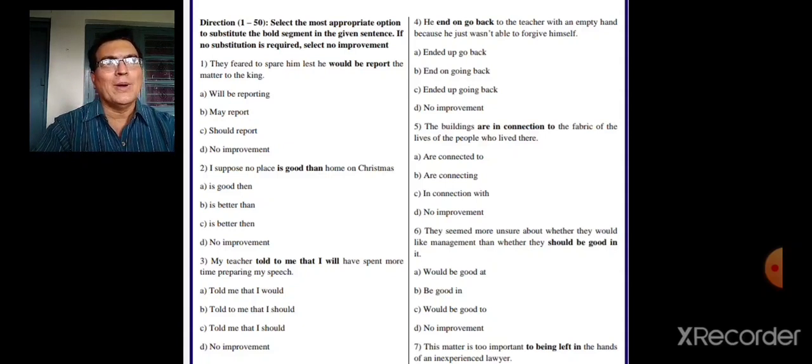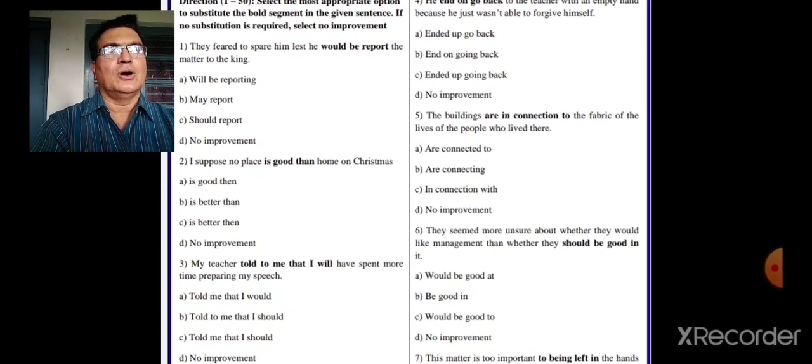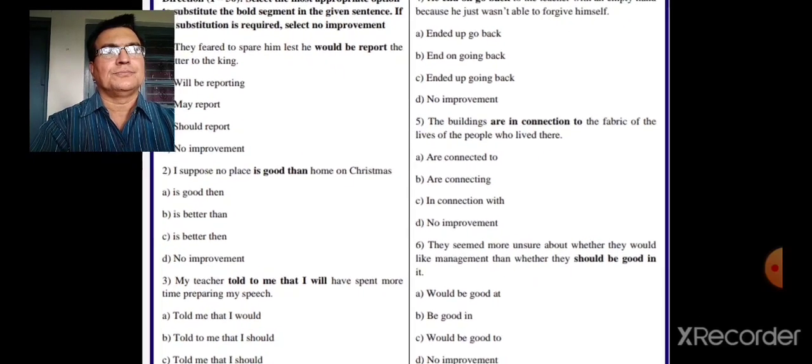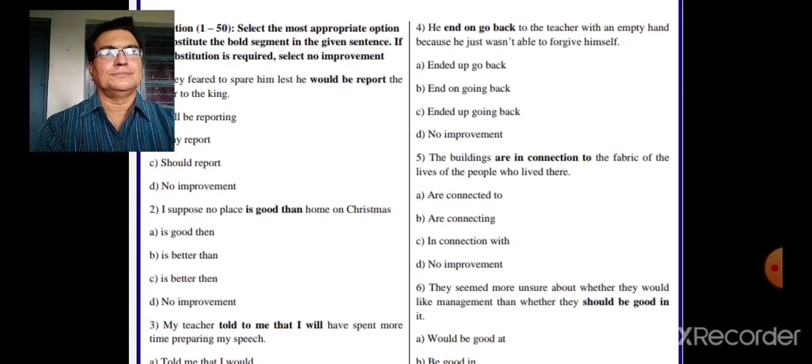He and on go back to the teacher with an empty bag because he just wasn't able to forgive himself. Now let's see what will be the answer here. End on go back.